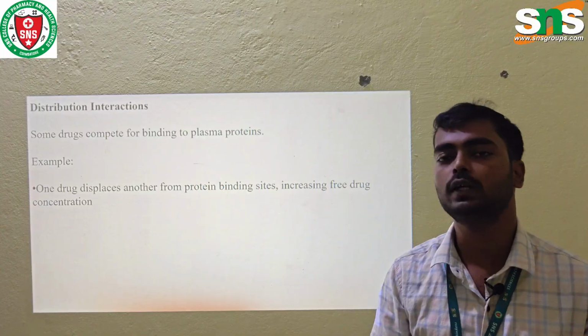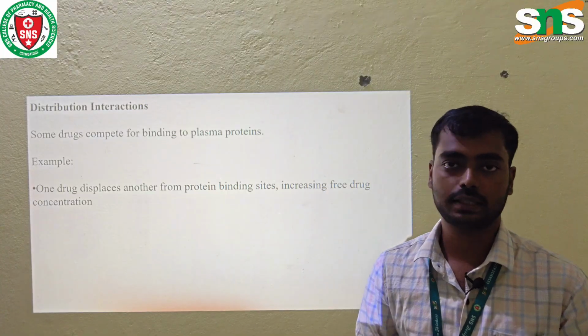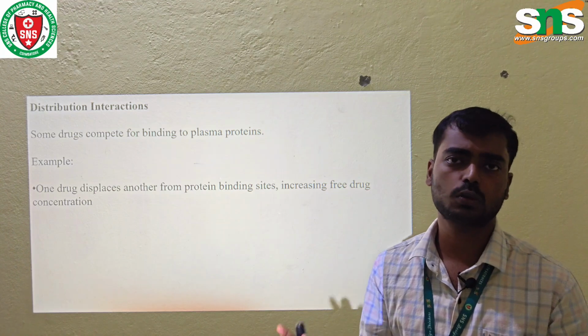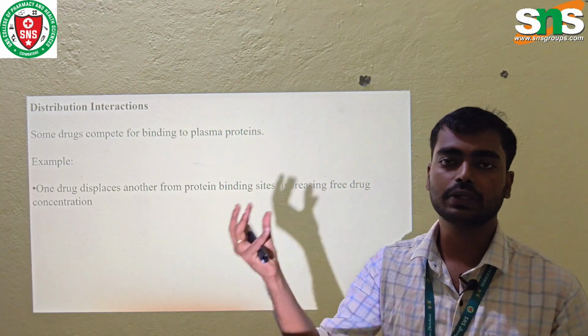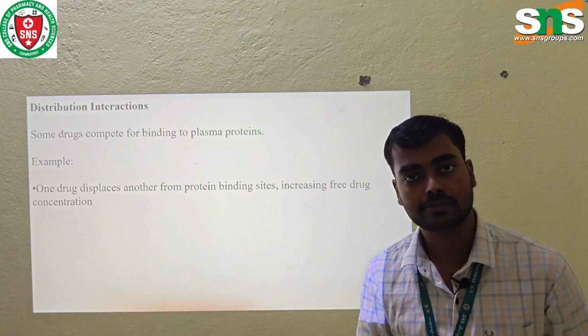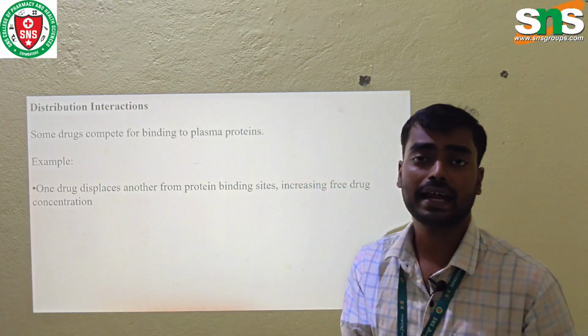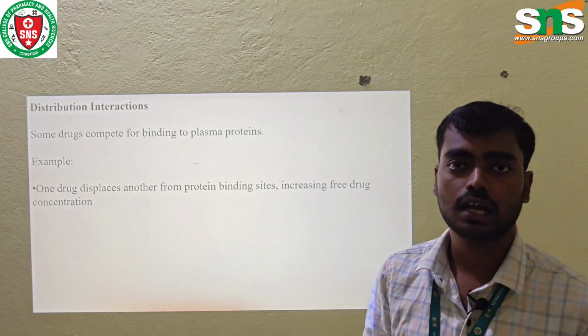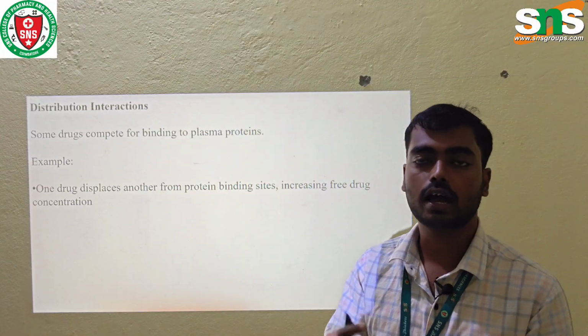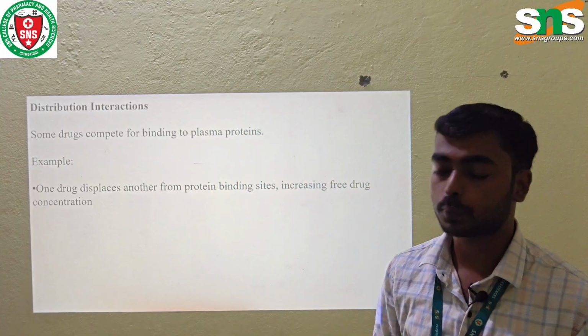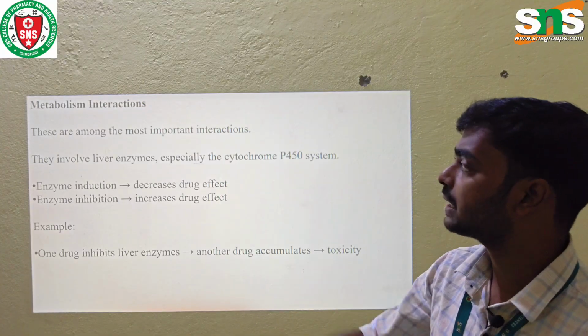two drugs binding to only one particular binding site means they do not have enough space to bind. If we take paracetamol and aspirin, the paracetamol already binds to the binding site, so the aspirin tablet does not have a place to bind in the plasma protein. Okay.